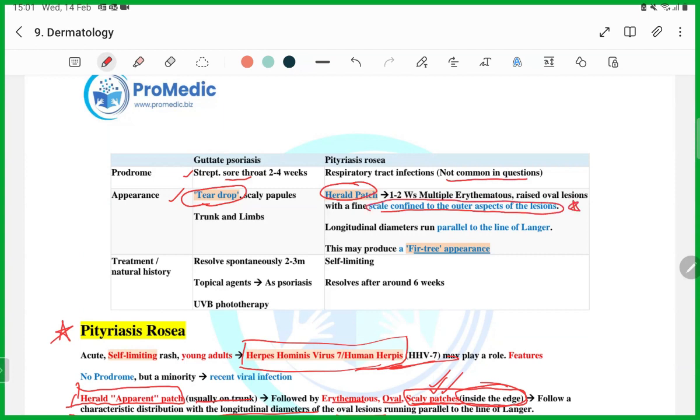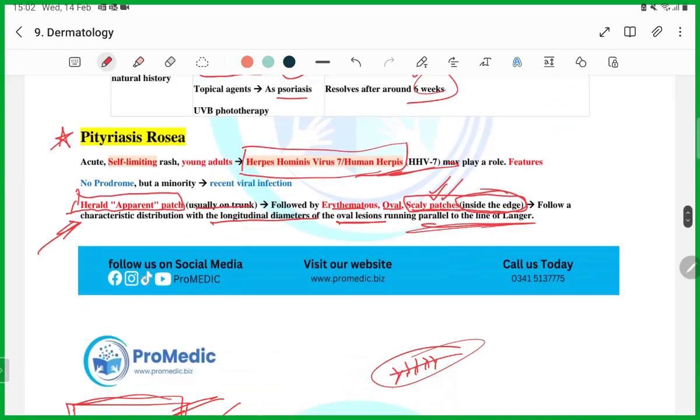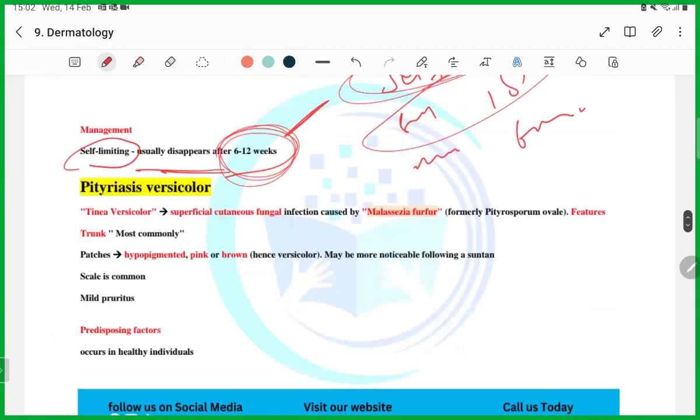Okay? Fir tree appearance. Then it resolves spontaneously in 2 to 3 months. Self-limiting in 6 to 12 weeks. Remember it, guys. This is how you're going to differentiate psoriasis and this one. So now I think the difference would be clear to you guys.